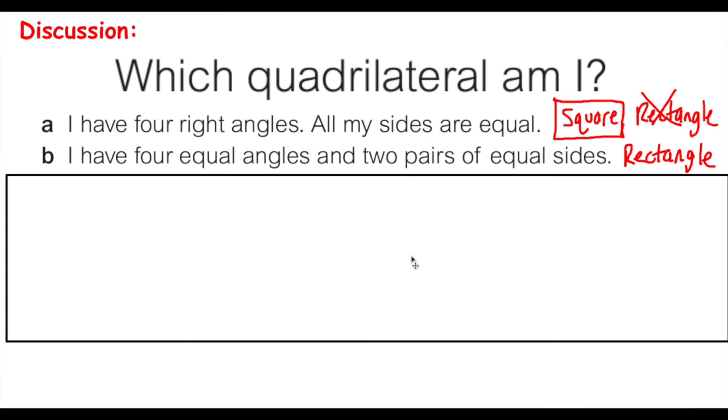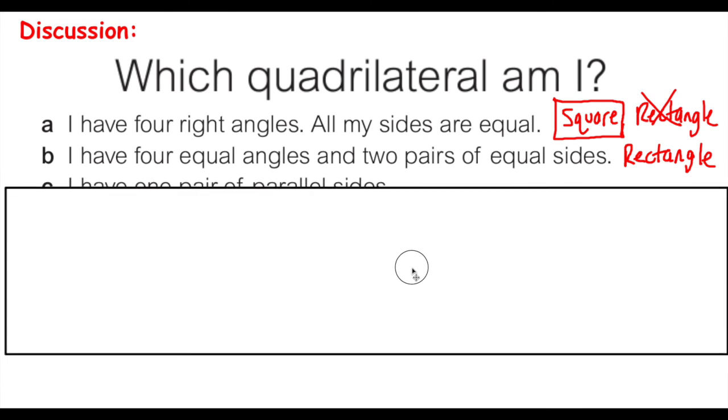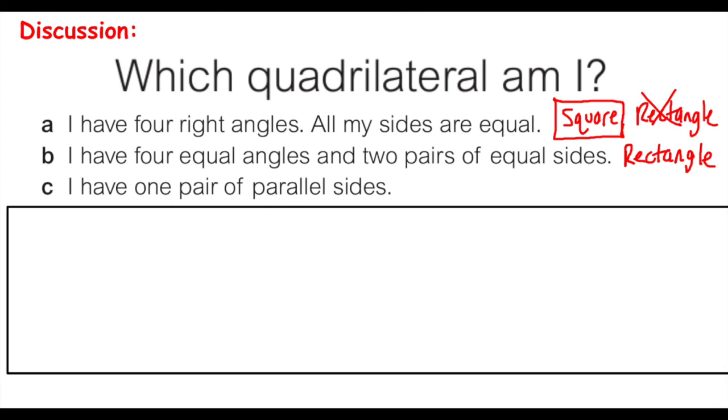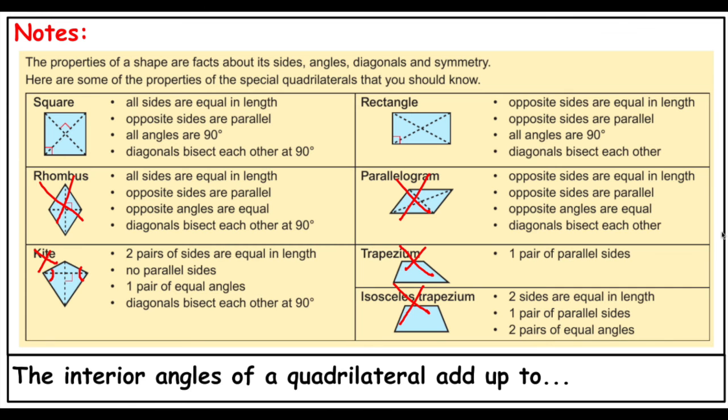All right, one more just to make sure we really have it. What quadrilateral am I? I have one pair of parallel sides. Take a second and pause the video and write down what you think it is. All right, last one. Let's go back and see what quadrilateral has only one pair of parallel sides.